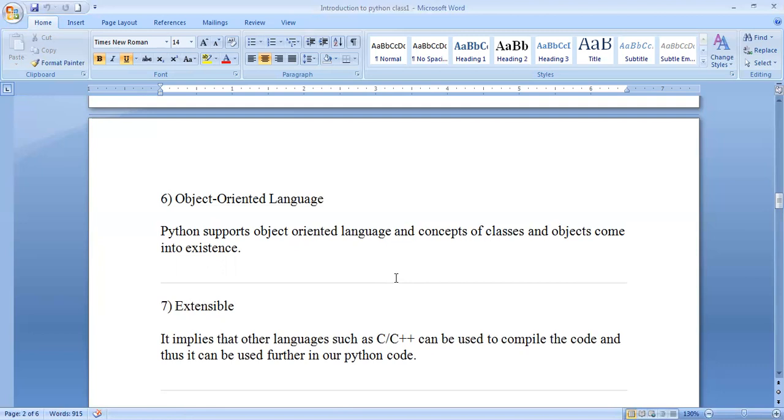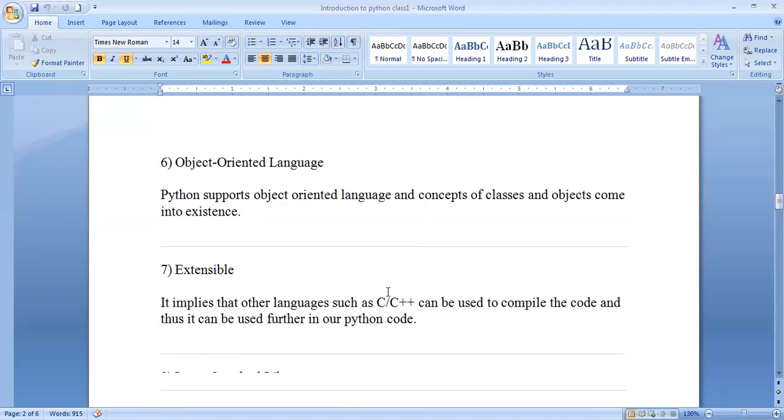and can be used further in our Python code. If you learn C language and C++, it is also a great benefit for other programming languages. However, Python can be written in the English language.